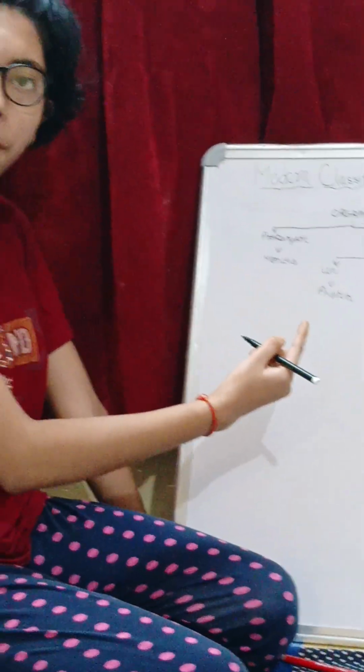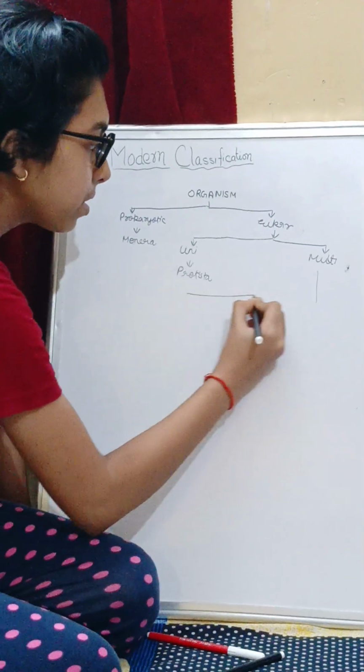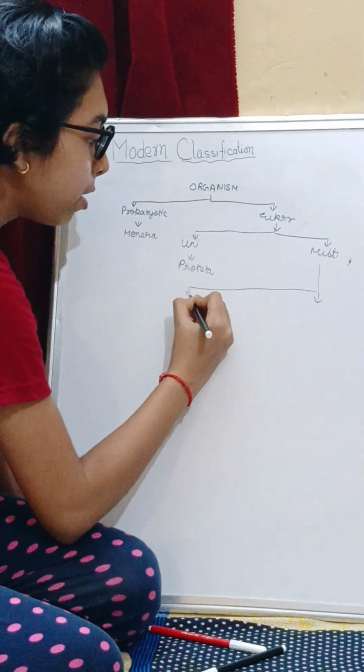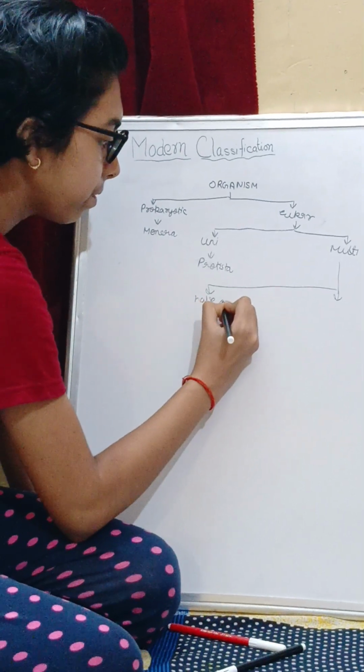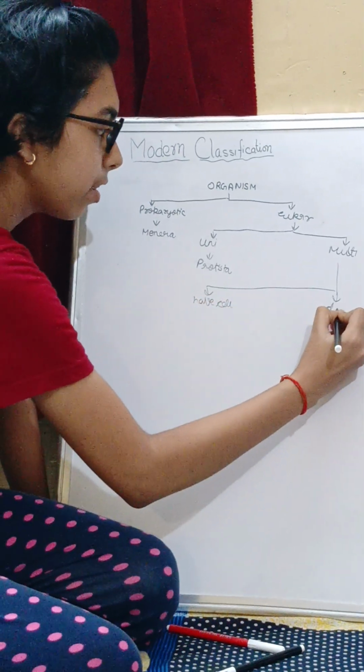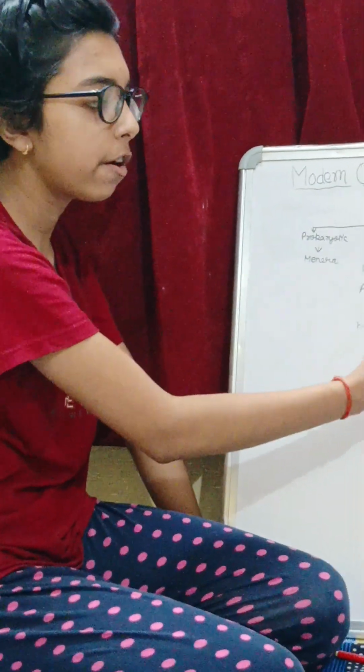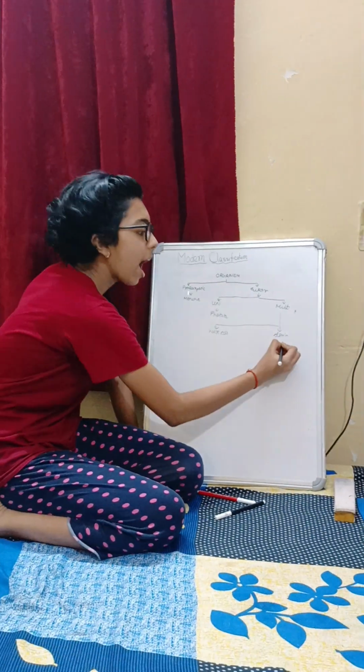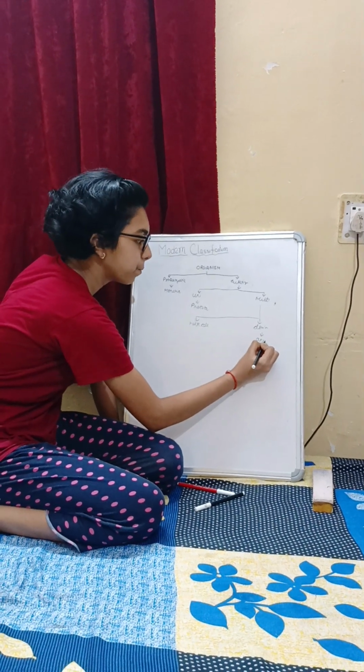while the multicellular organisms are further divided into two categories, that is, those that have a cell wall and those that don't have a cell wall. Those organisms which are eukaryotic, multicellular and don't have a cell wall are called Animalia.